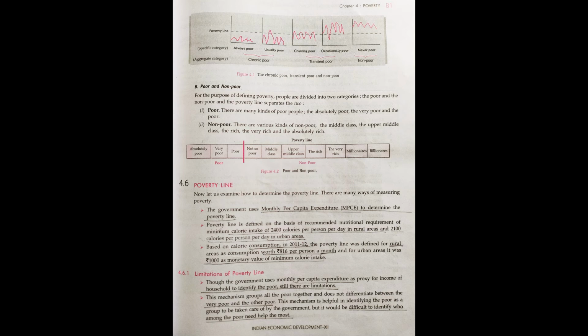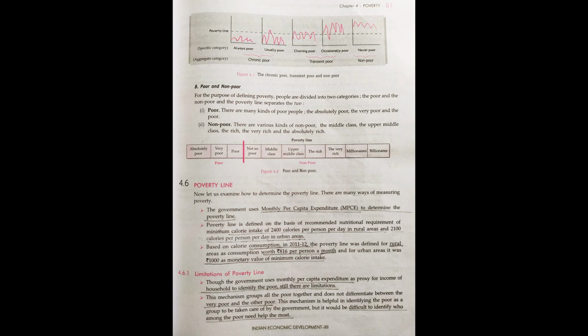what is the calorie based norm. On the basis of region, rural area and urban area, two different calorie levels have been set. For the rural areas, 2400 calories per person per day should be taken. Okay, what should be the calorie intake for one person in a rural area? 2400 calories.